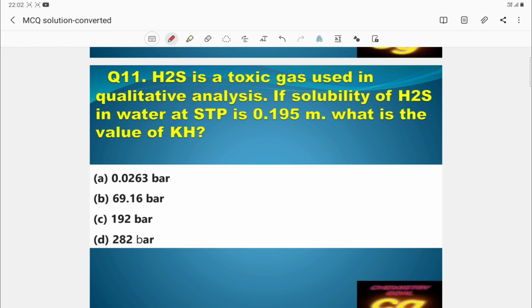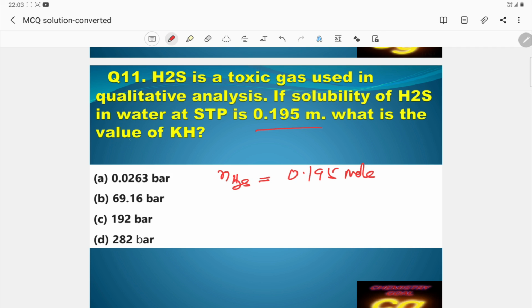Hydrogen sulfide is a toxic gas used in qualitative analysis. If solubility of hydrogen sulfide in water at STP is 0.195, then what is the value of KH? Question number 11 is like this. As per the question, number of moles of H2S is 0.195.